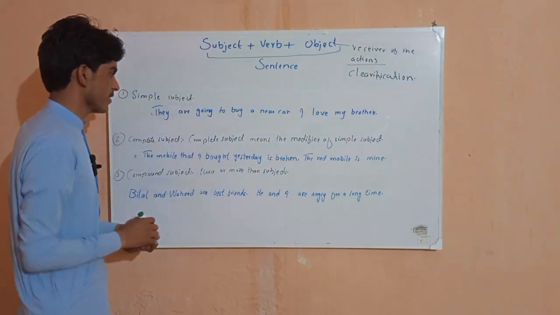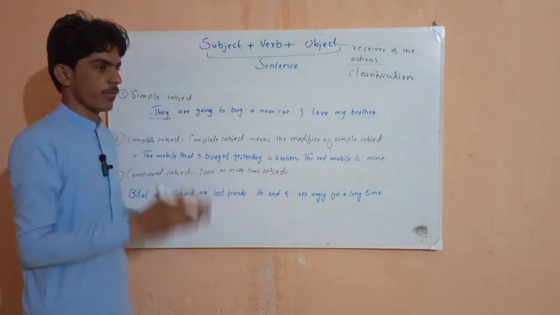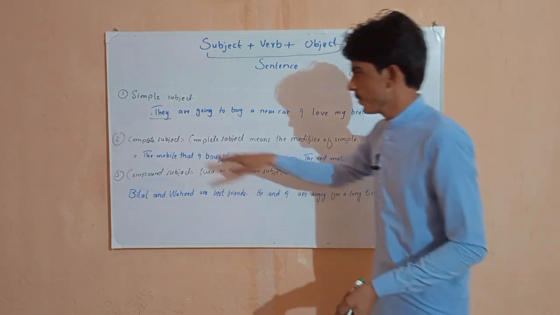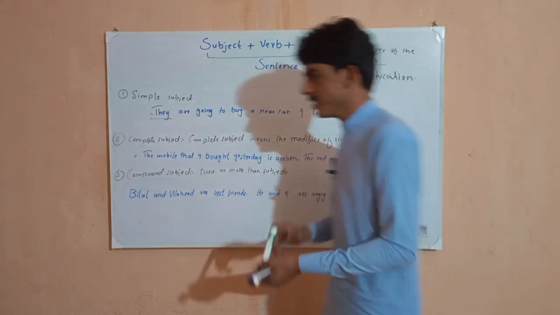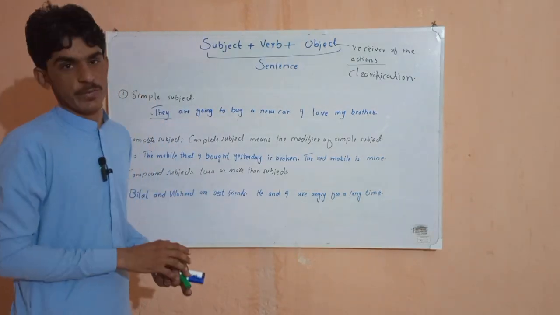Let's know what a simple sentence means. A simple sentence means just a group of words. It can be 2 words, 3 words. These are called a group of words. So, they are going to buy a new car. In this sentence, just imagine where is our subject.